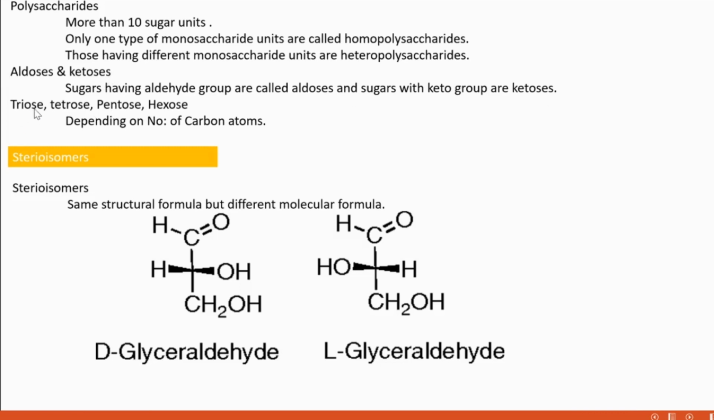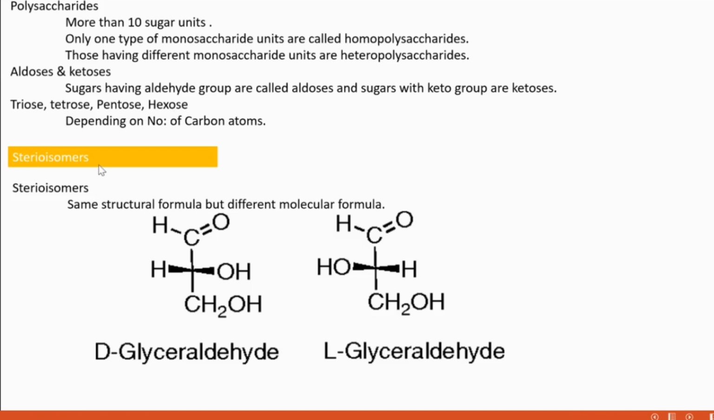Similarly, trioses, tetroses, pentoses, and hexoses are also there. How does that name come? Depending on the number of carbon atoms: if only 3 carbon atoms are present in a sugar, it is called a triose. If 4 are present, then tetrose. 5, pentose. 6, then it is called a hexose.